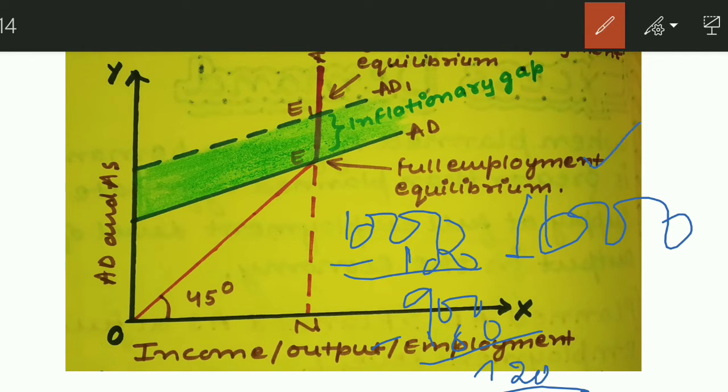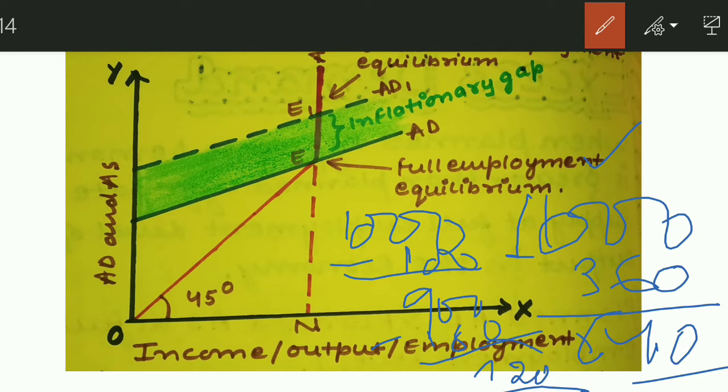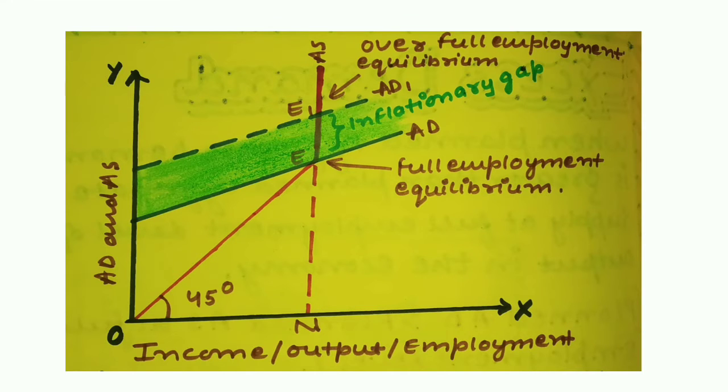Now out of this 1000 rupees of product, suppose 360 is used for national defense, for war expenditure. Then the available output will be 640. So over here you can see that your aggregate demand is greater, it is 720, but the aggregate supply is just 640. So there is a gap between aggregate demand and aggregate supply, and this gap is called inflation. All right, I hope now this is clear to you.